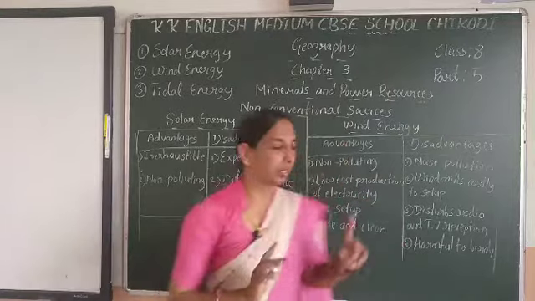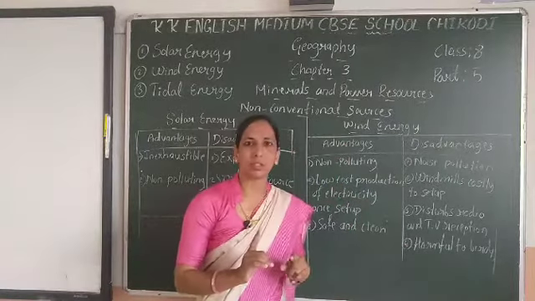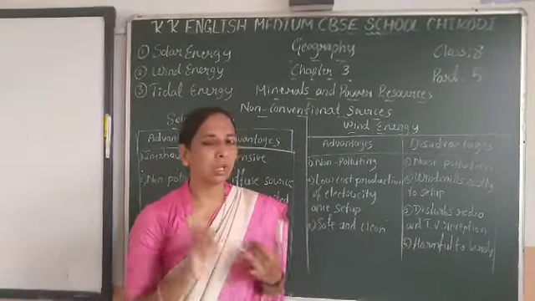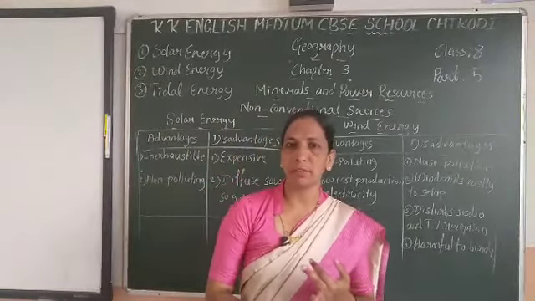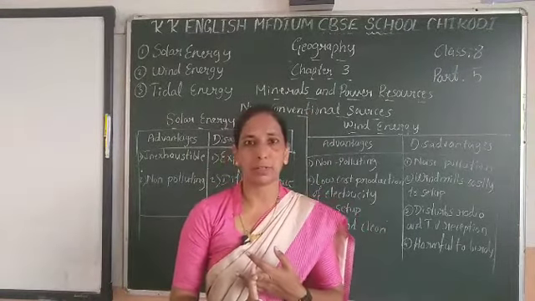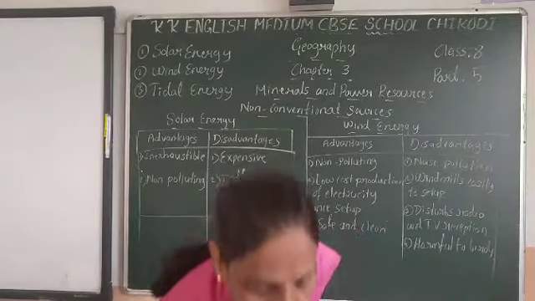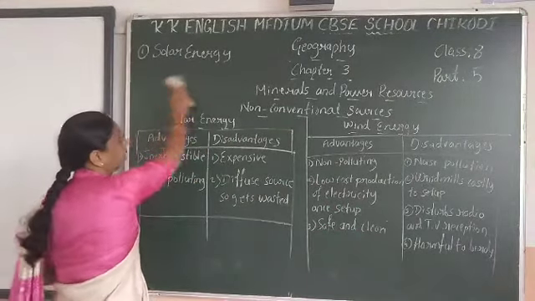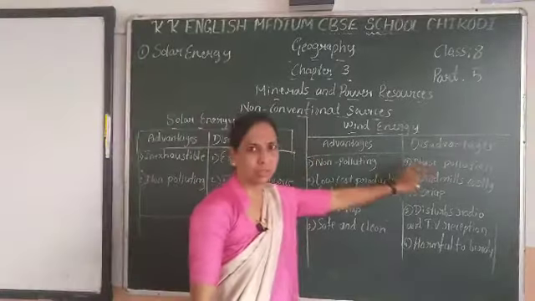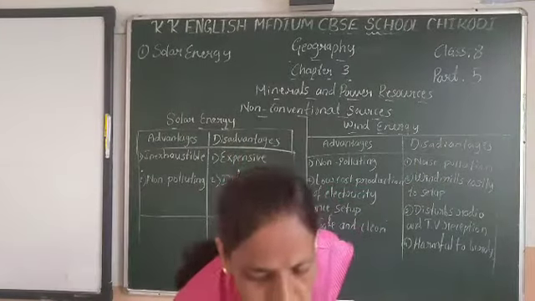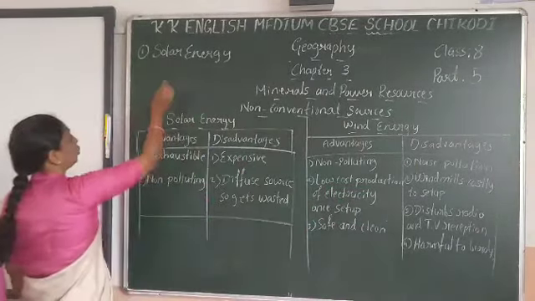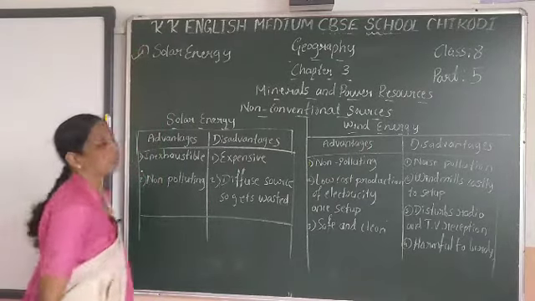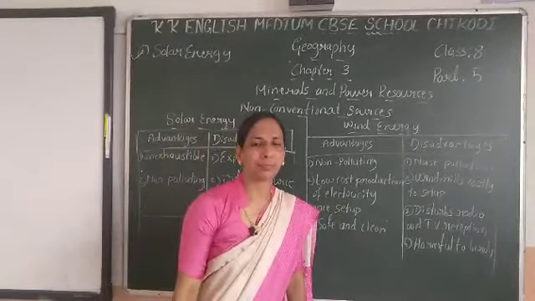So we use non-conventional sources: solar energy, wind energy and tidal energy. One by one I am explaining non-conventional sources. First, solar energy.